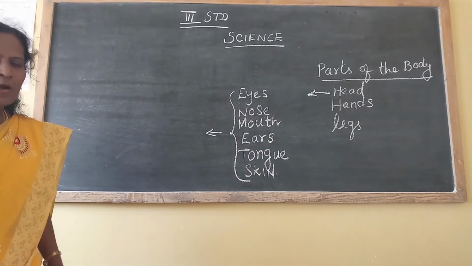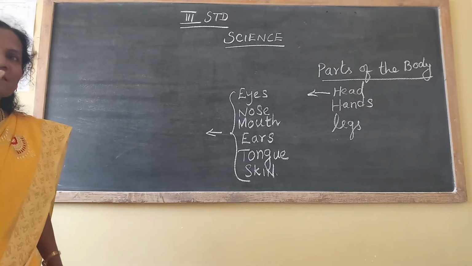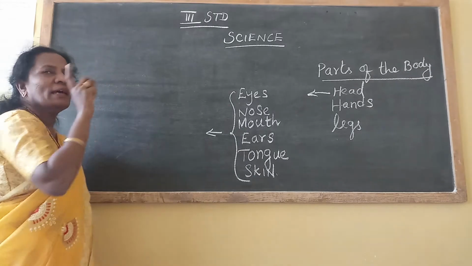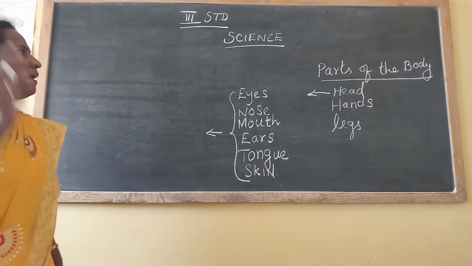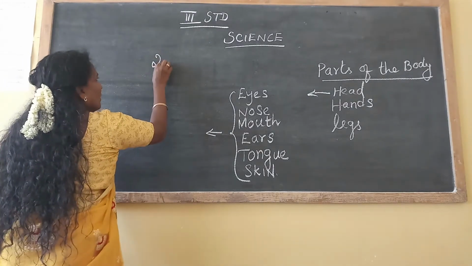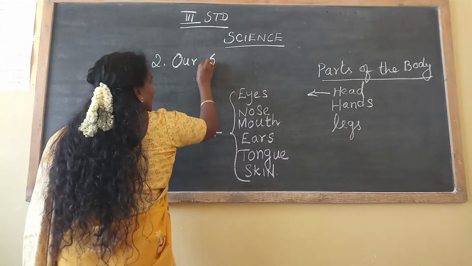In all this, the particular parts in our body are called sense organs. Sense organs. Now we can read the lesson on sense organs. What's the topic of the lesson? Our sense organs.